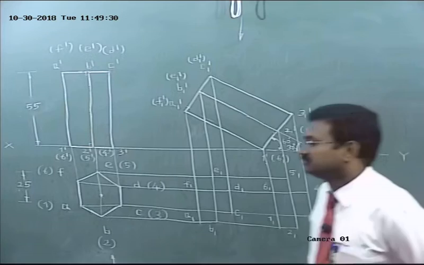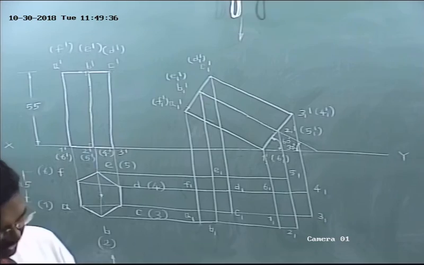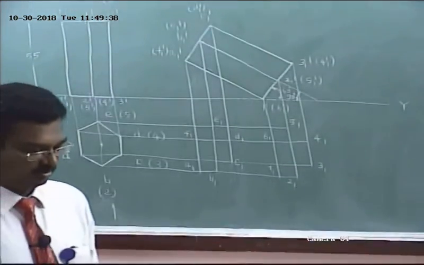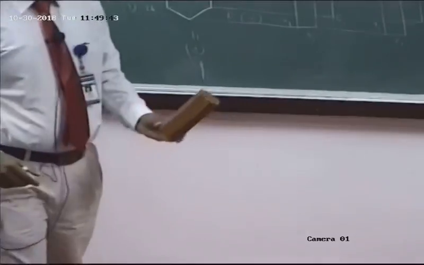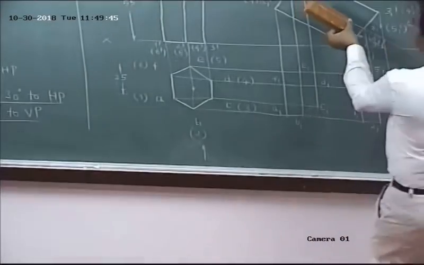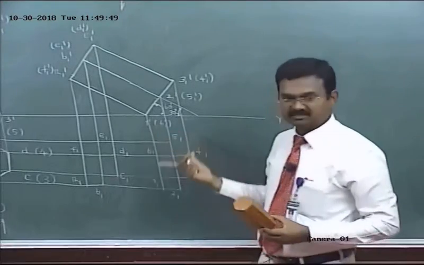Which one is invisible? Imagine only one base side is resting on HP. In the top view, look at the front view in downward direction. See, 1, 6 is invisible. Am I right?